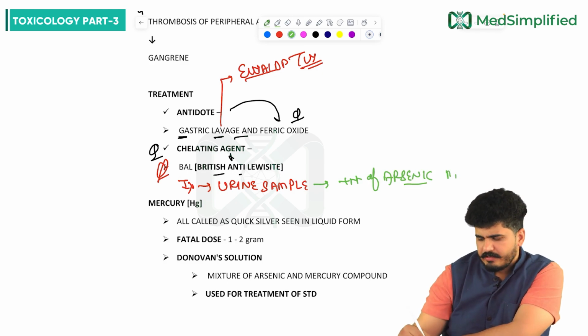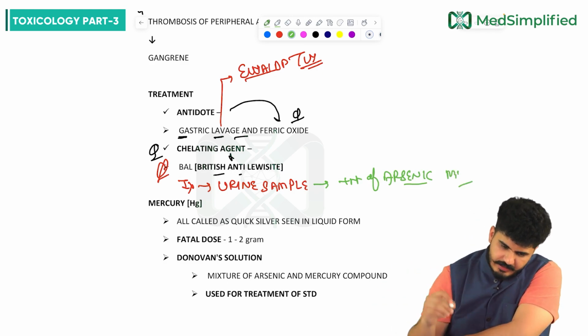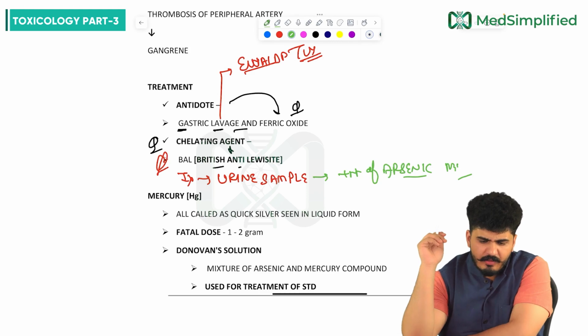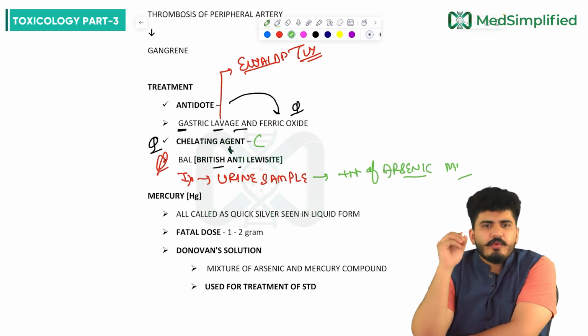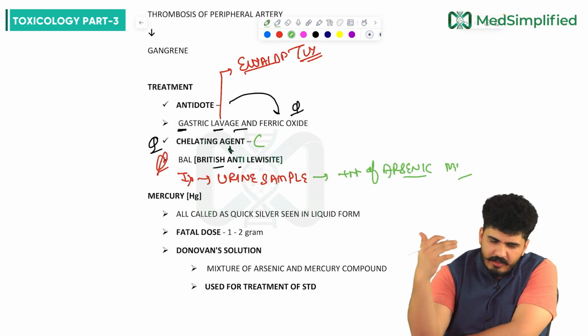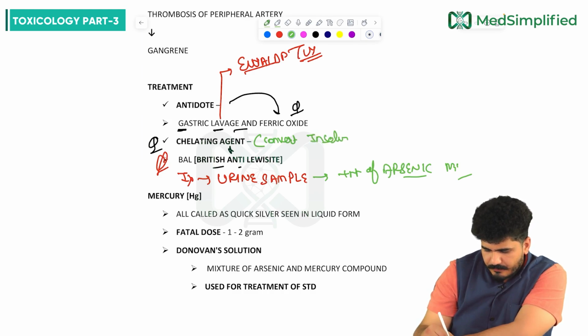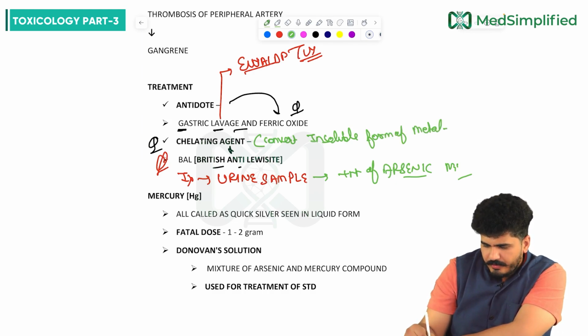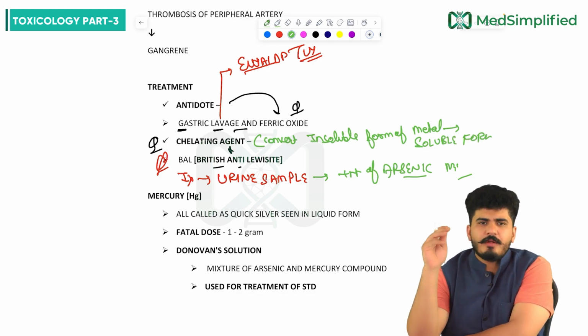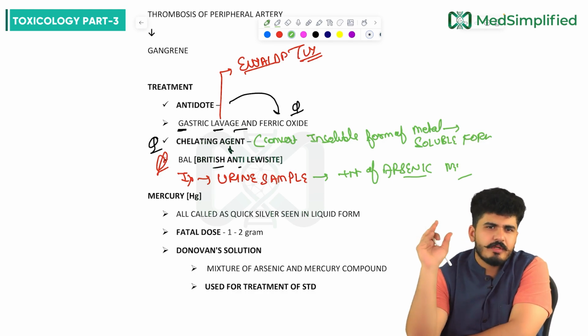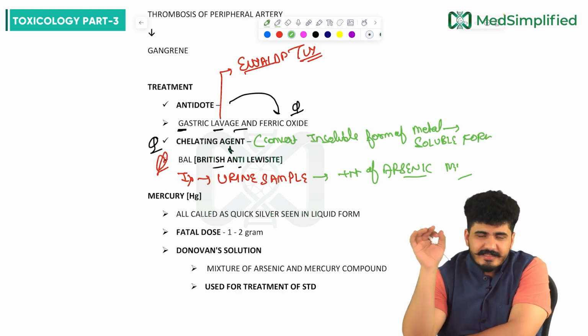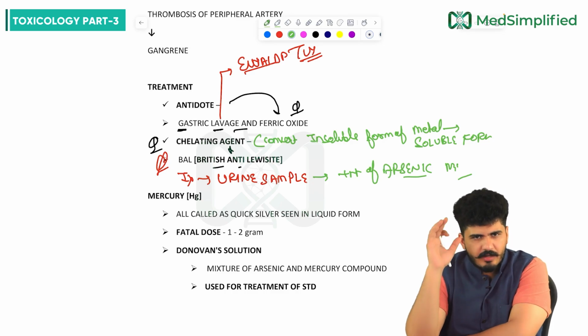Now the chelating agent, what do they actually do? They convert the insoluble form of the metal into the soluble form. The insoluble form of the metal would be converted into soluble form. That is the primary work of your chelating agent, and here the chelating agent is BAL, my dear friends.